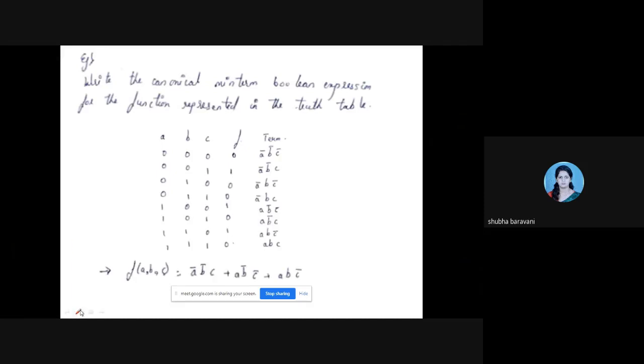So your f of ABC becomes A bar B bar C. Because this is having 1. Then you have A B bar C bar.